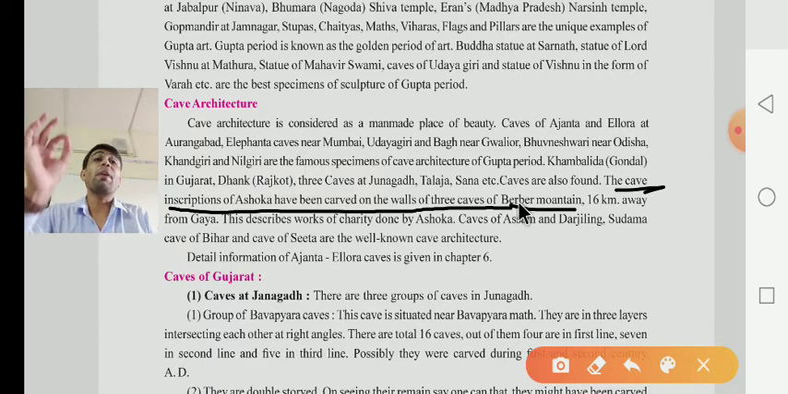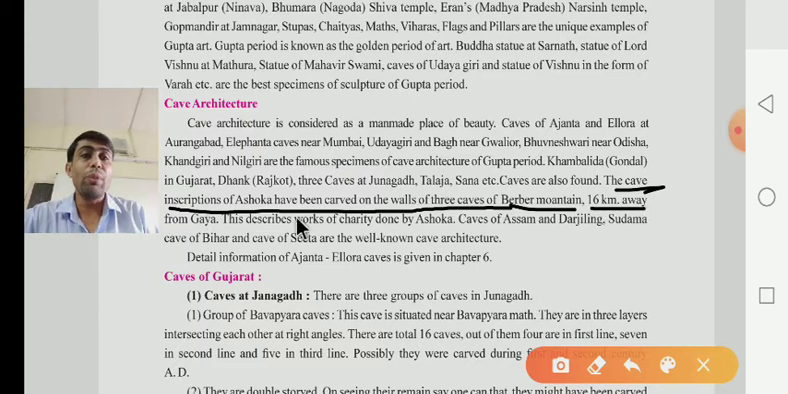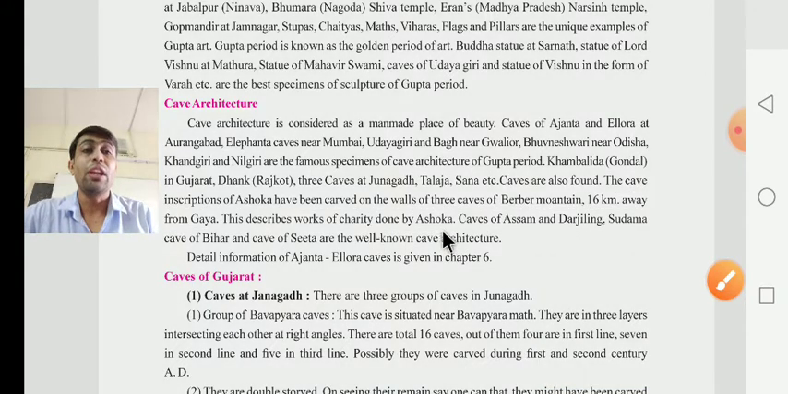In the Barabar hills, at that place we have to find these caves, 16 kilometers away from Gaya. This describes the work of charity done by Ashoka. This work was one kind of charity, and it was done by Ashoka.